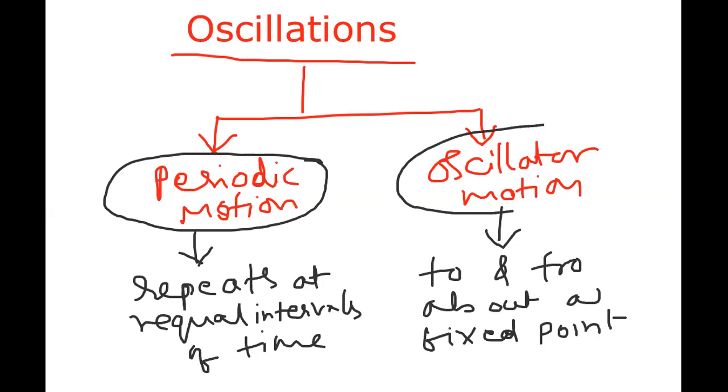What is oscillatory motion? Oscillatory motion is nothing but the periodic motion in which a body moves to and fro about a fixed point.